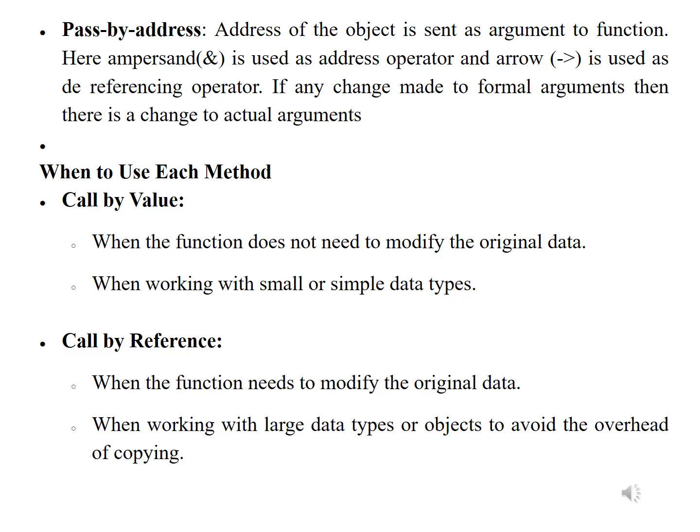When to use each method? Call by value: when the function does not need to modify the original data, you select call by value. At the same time, when working with a small or simple data type, you can use call by value. Call by reference: when the function needs to modify the original data, go with call by reference. And when working with a large data type or object, to avoid the overhead of copying, go for call by reference.